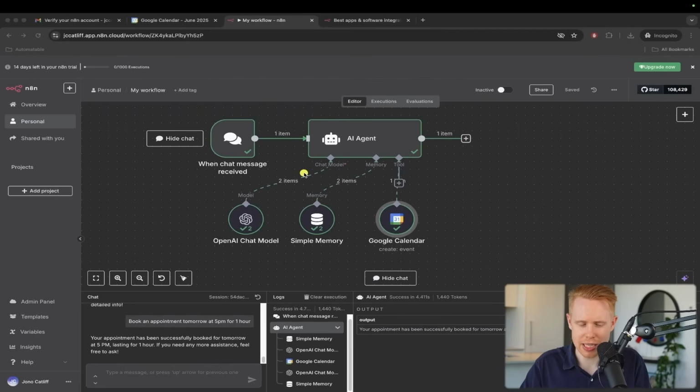That might sound confusing, but what I'm trying to get at is that a lot of this is abstracted from you. A lot of this just happens without you having to program it. It's behind the scenes, behind the curtains where you're not even looking, but all of these little things are firing at the same time based on the workflow that we've already created. And it'll respond saying your appointment has been successfully booked for tomorrow at 5 p.m. lasting 1 hour. If you need any more assistance, feel free to ask.